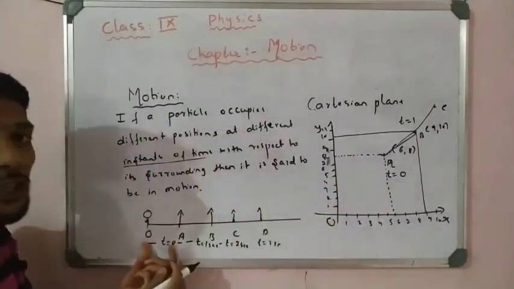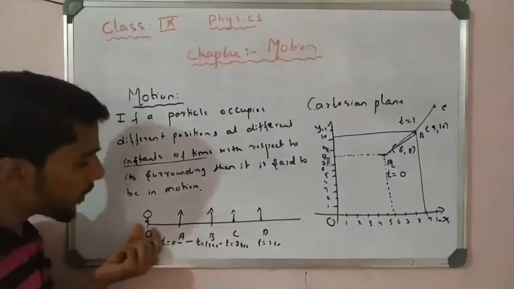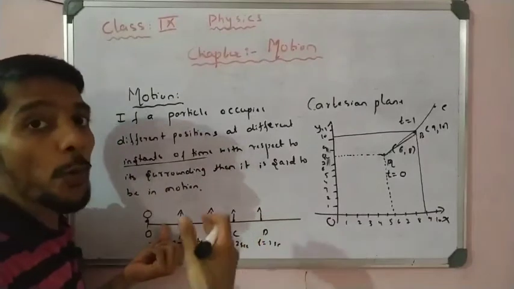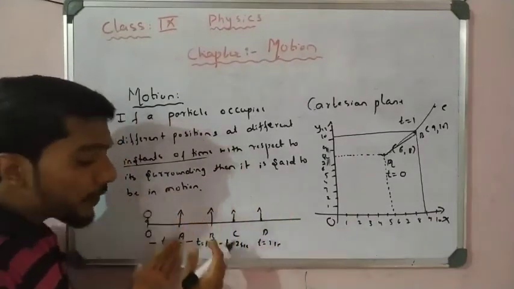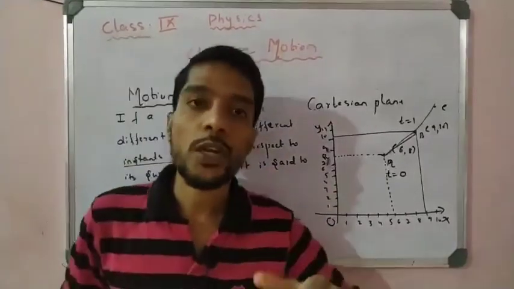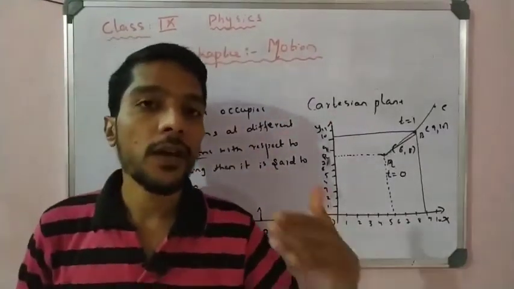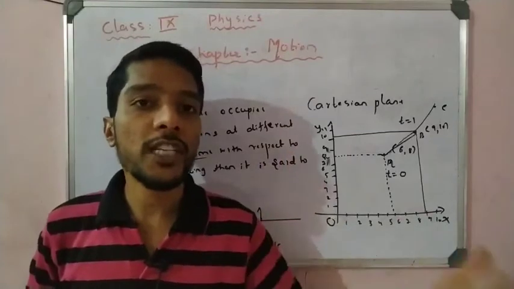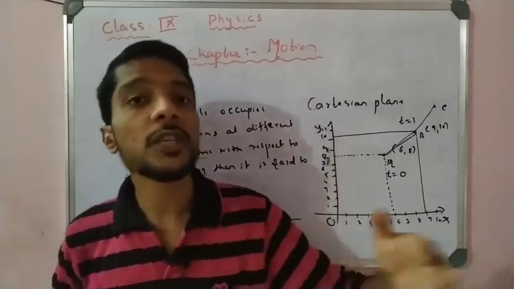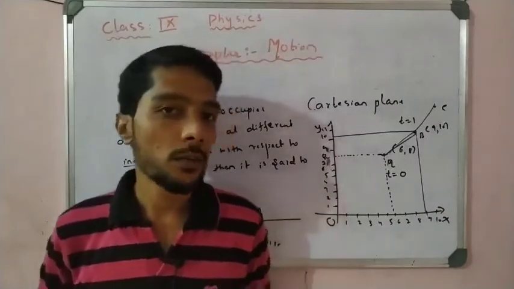At time t equal to 0, it occupies position A, and after time t1, it occupies position B. So at different times a different position is occupied. That is called motion. If you observe in daily life, if the object is changing its position with changing time, that is called motion.